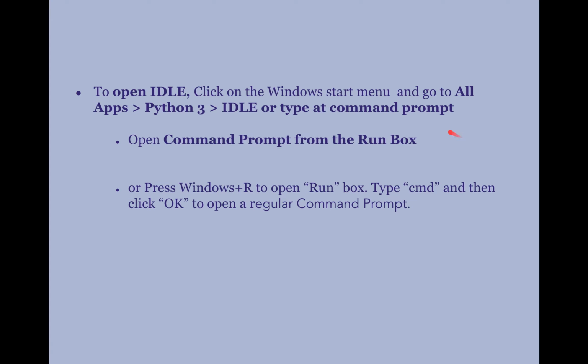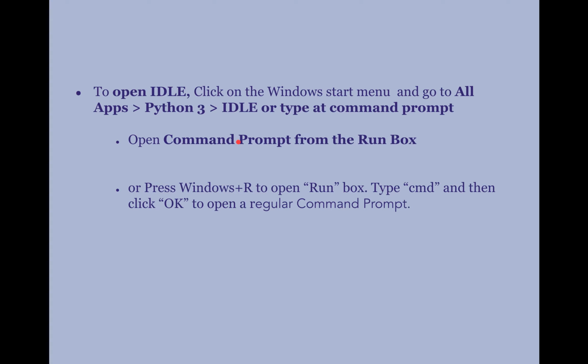If you are using Windows, you can click the start menu and choose all apps, or you can search for IDLE. Otherwise, in older versions of Windows you have to choose programs and select Python 3 from there and then choose IDLE.